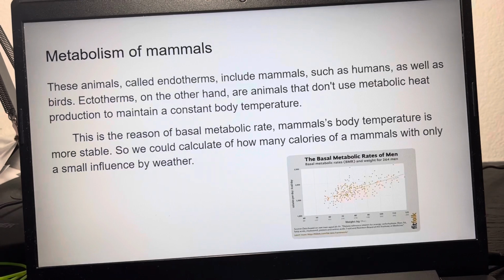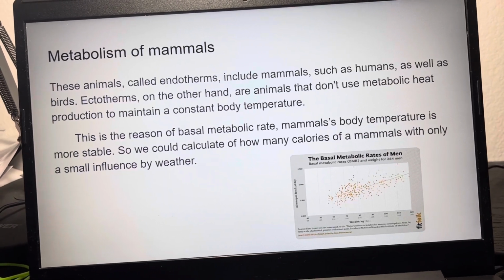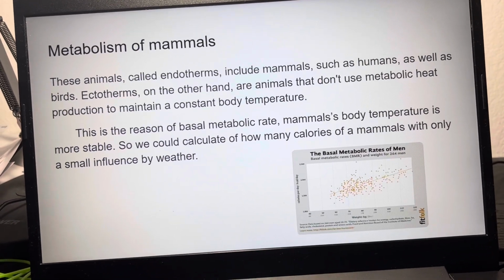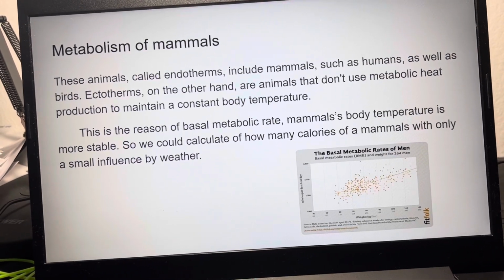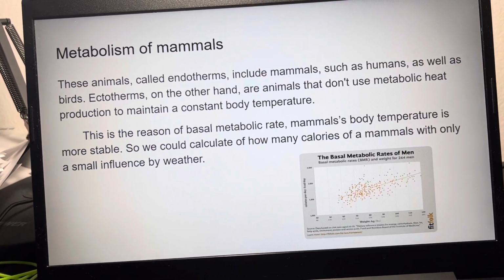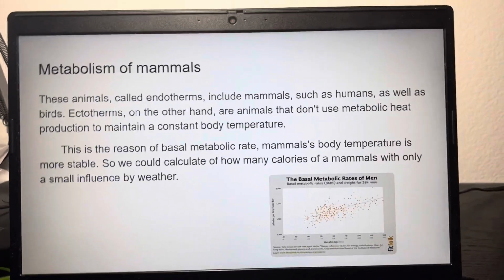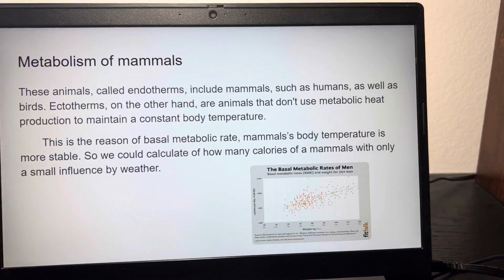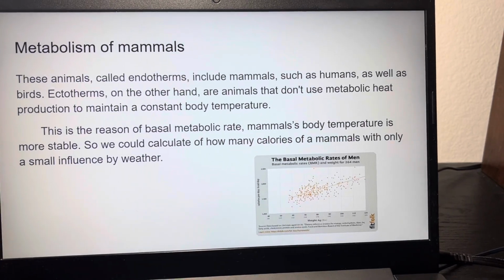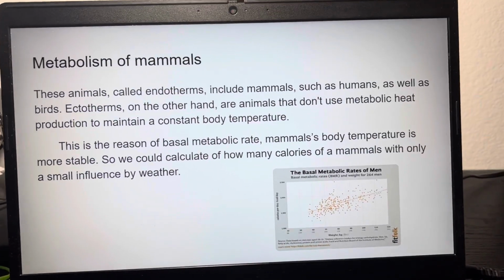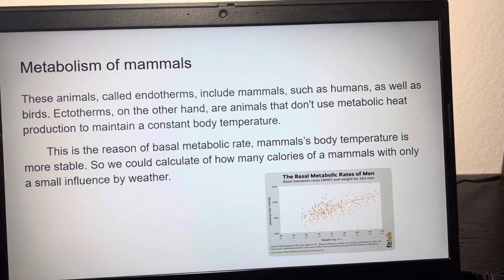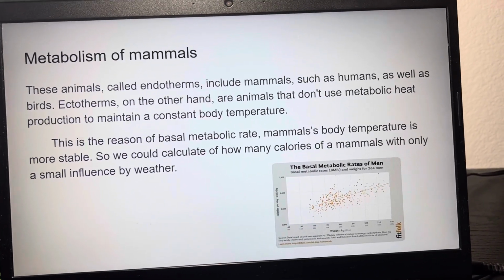Those animals are called endotherms, which include mammals, so humans, the birds, or the orcas. They are all endotherms. Which means the temperature from the outside will not influence our own body temperature.